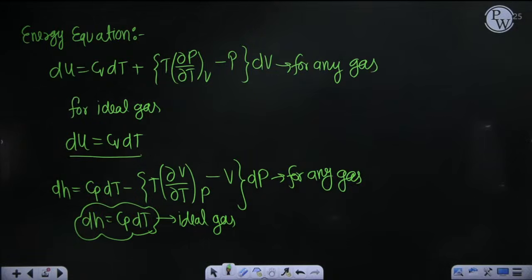After this, one more important equation I would like to write. That is the Clausius-Clapeyron equation.